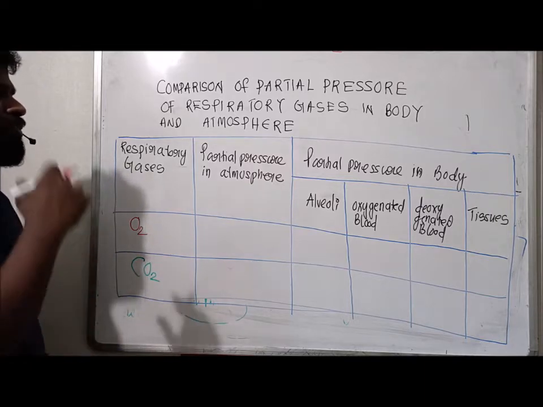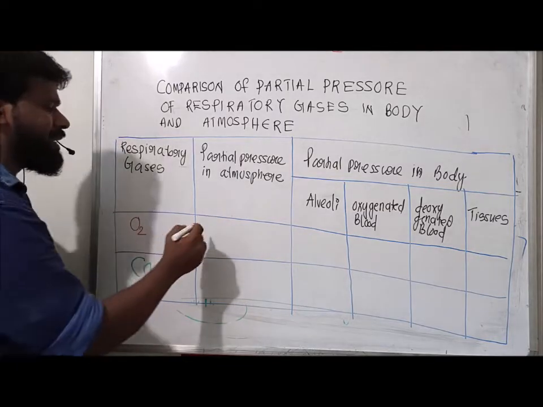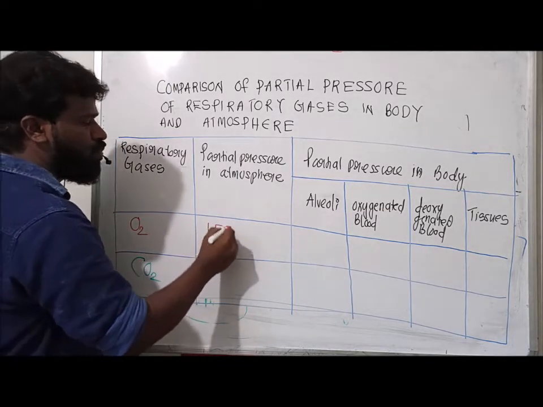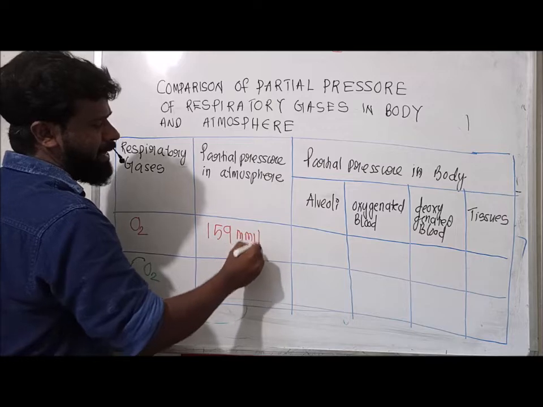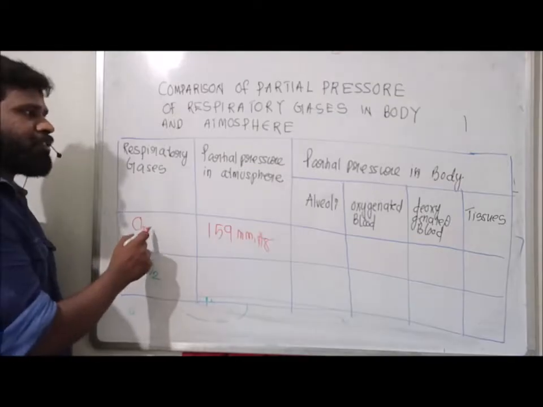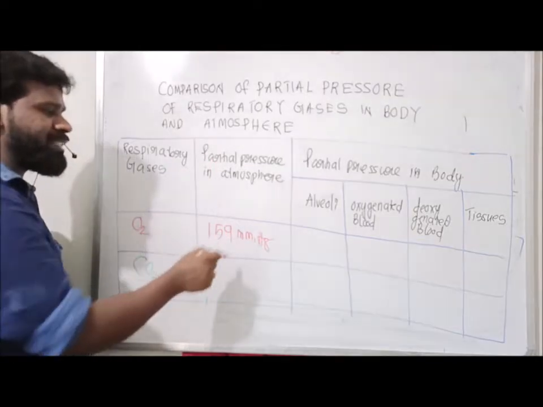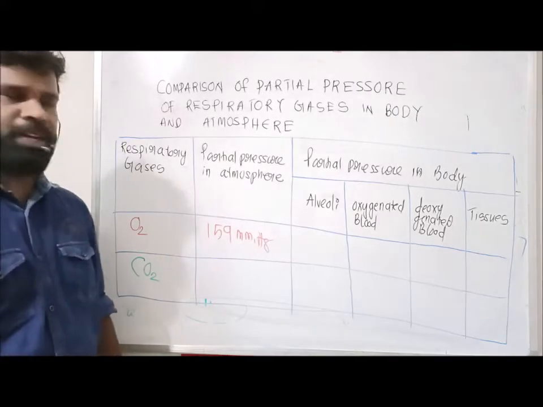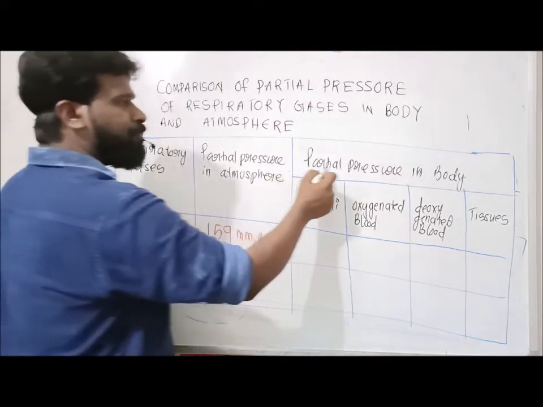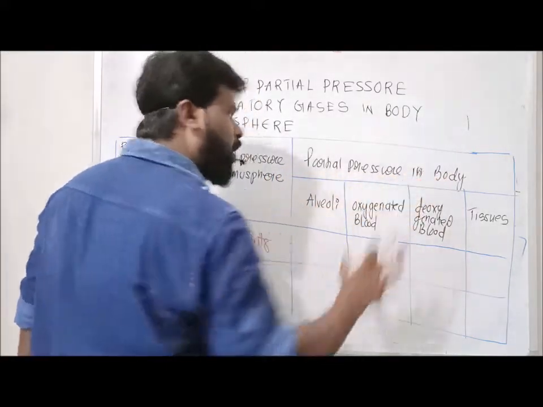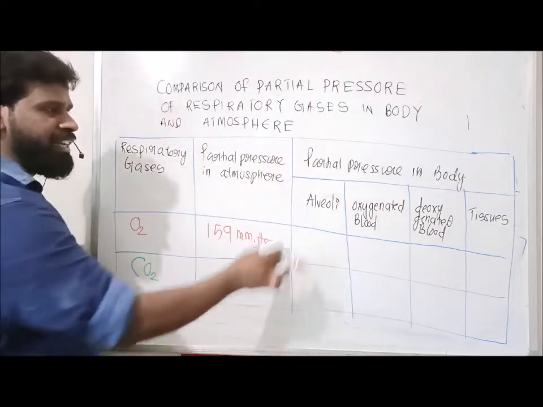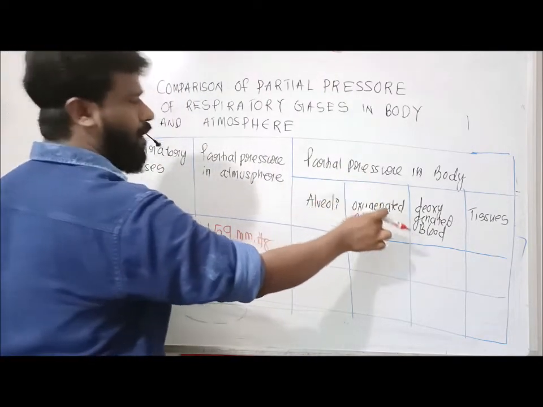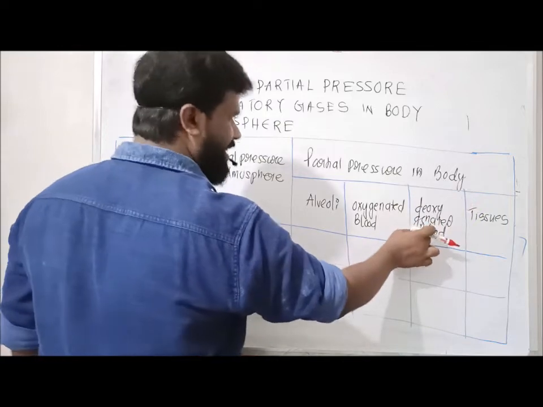The partial pressure of oxygen in the atmosphere is 159 mmHg. Then the partial pressure of oxygen in the body. Body includes the alveoli, oxygenated blood, deoxygenated blood and tissues.